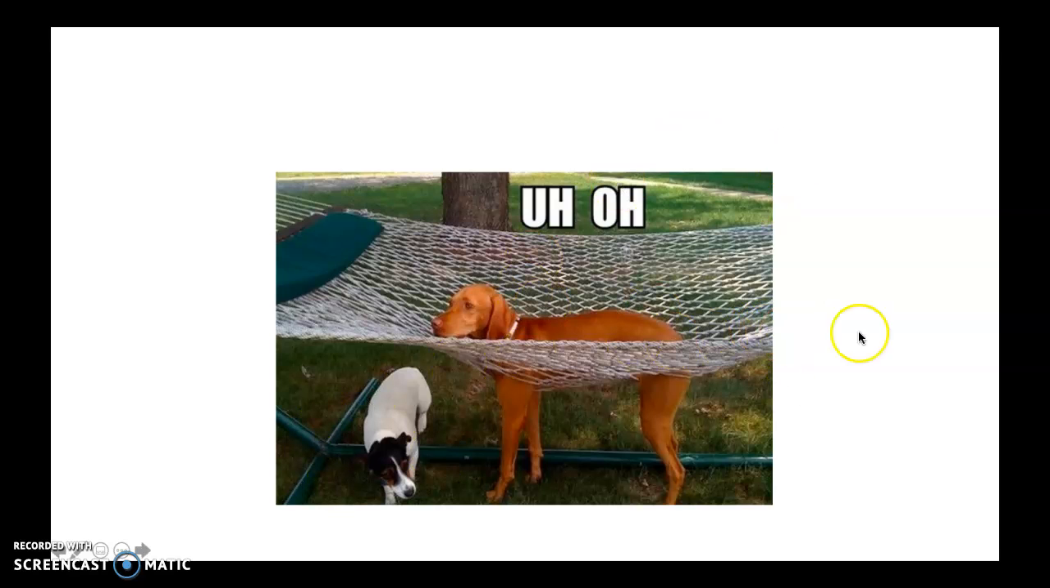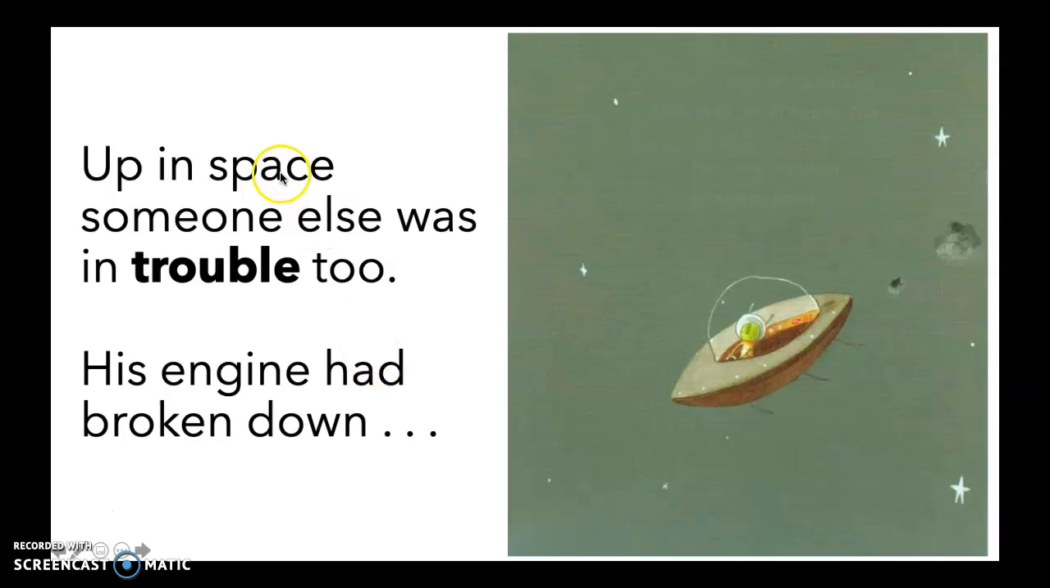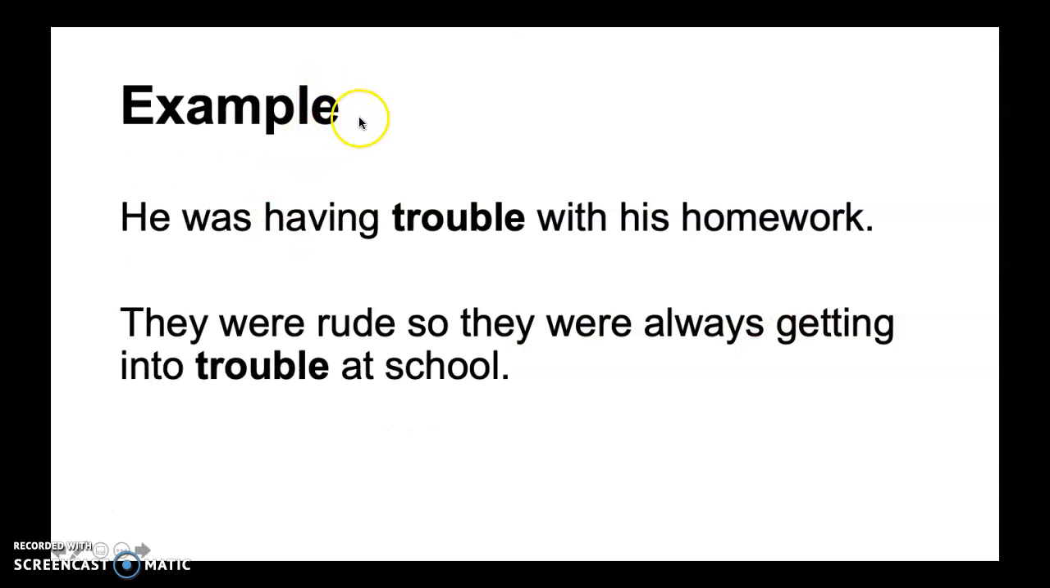So what word is this? What is the dog in? He is in trouble. Uh-oh. Up in space, someone else was in trouble too. An example: trouble: he was having trouble with his homework. So here, trouble is the same as difficulty. So his homework is hard, so he's having trouble with it.